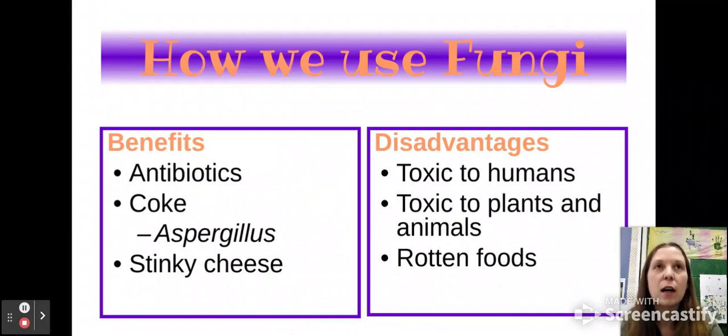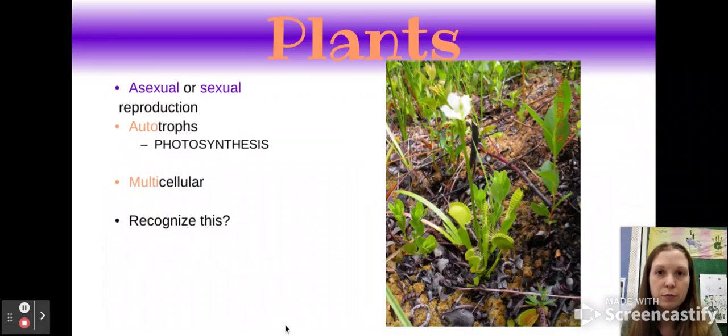And we can use fungi for different things. So first, we have benefits, so we can use them for antibiotics. We can use them for sodas. We can use them to make stinky cheeses, think like blue cheese, stuff like that. We've got the disadvantages, though. A lot of them are toxic to humans. A lot of them are toxic to plants and animals. And then, they form on rotted food.